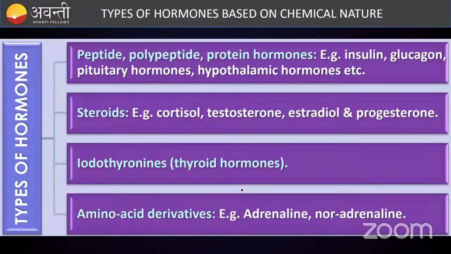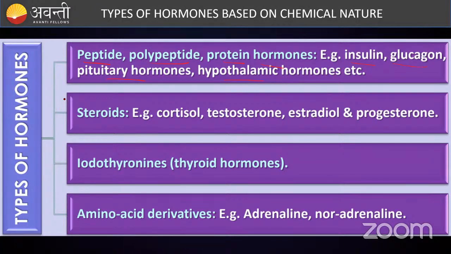Now coming to the different types of hormones based on their nature. Based on their chemical nature, we can differentiate them into 4 different types. Those are peptide hormones, polypeptide hormones, and protein hormones. So these are one class of them. Examples: insulin, glucagon, pituitary hormones, hypothalamic hormones, etc.